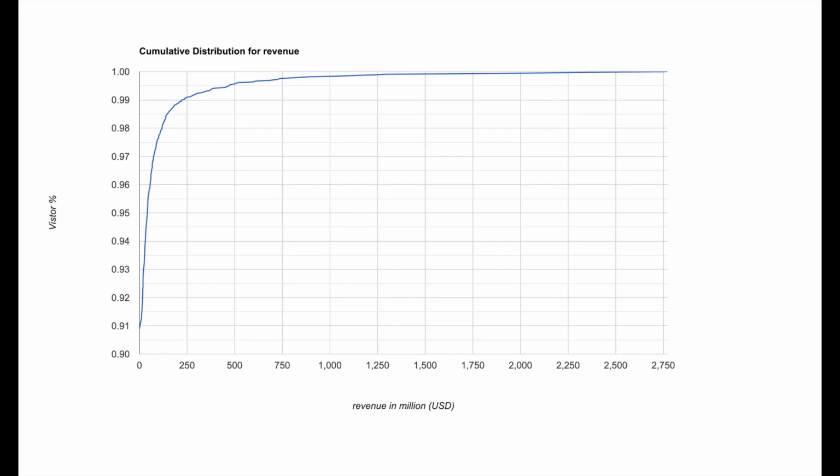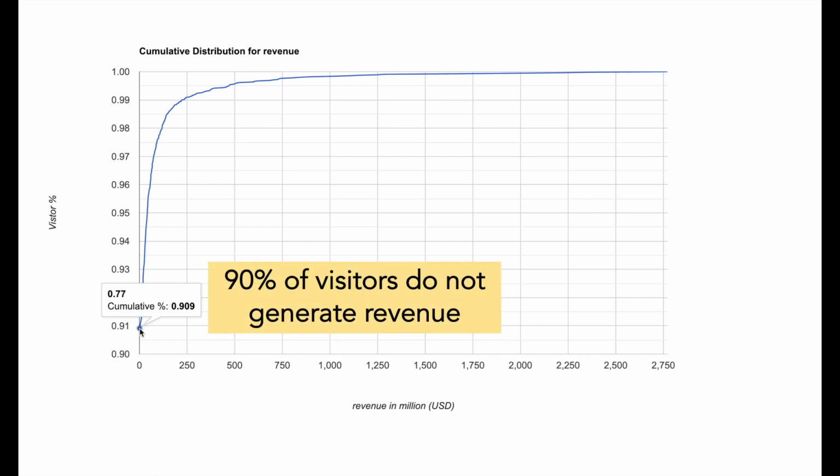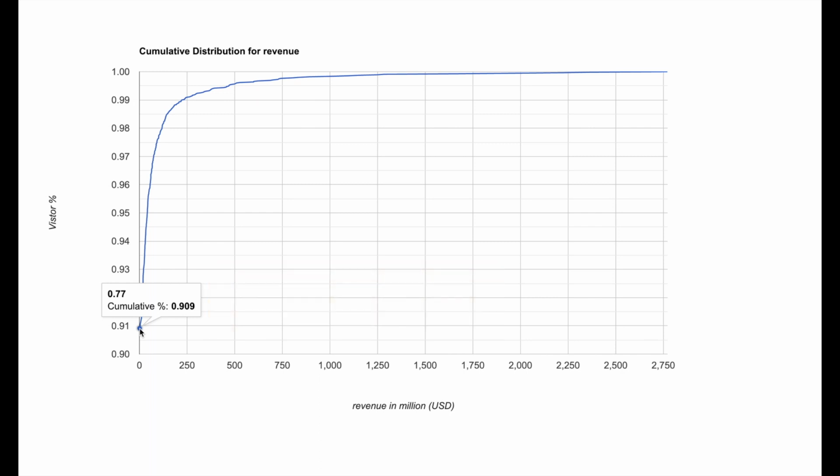Now let us do some data exploration to see how the different fields in the data can impact the revenue generated. And let us start with Pareto analysis, which is shown on the screen. On the x-axis you have the revenue, and on the y-axis you have the percentage of website visitors who are generating this revenue. Here you see that 90% of the visitors do not generate any revenue. Only 10% of the visitors are generating all the revenue for the website.